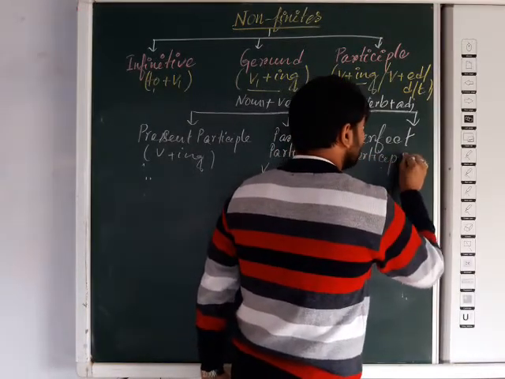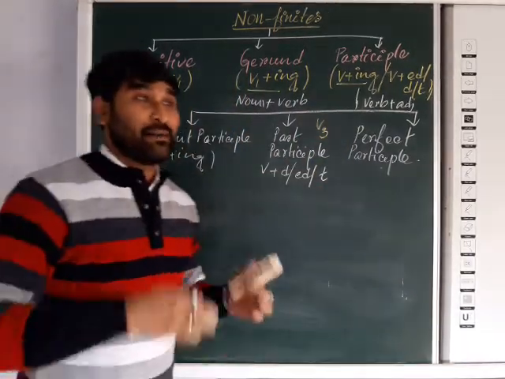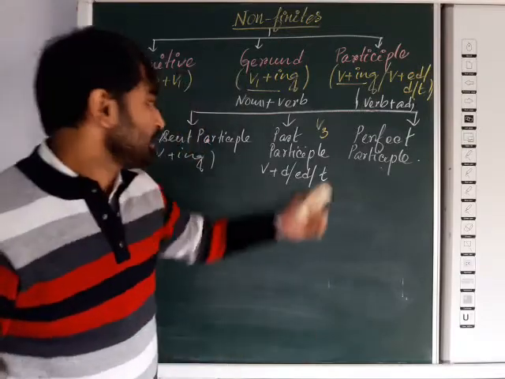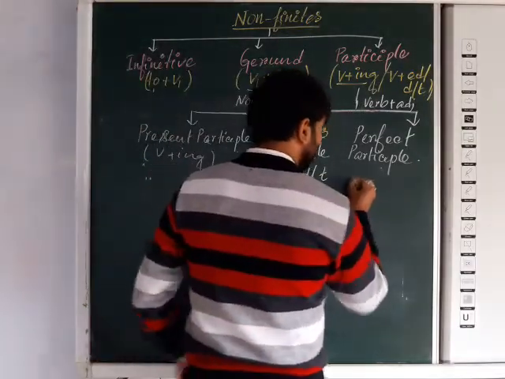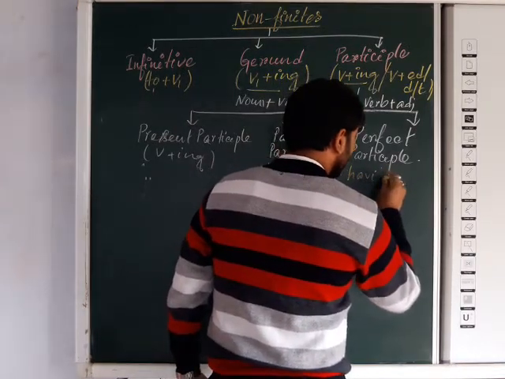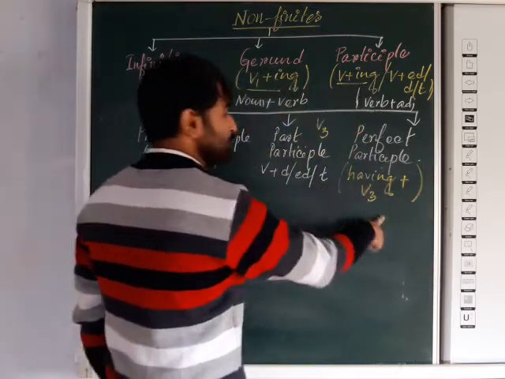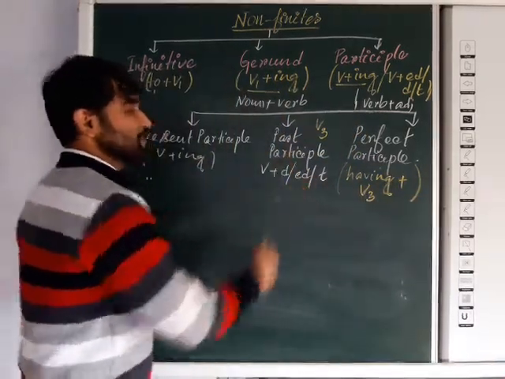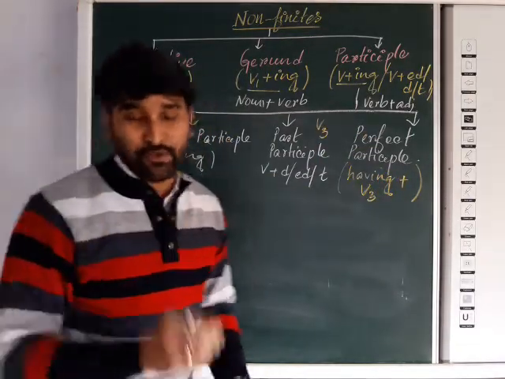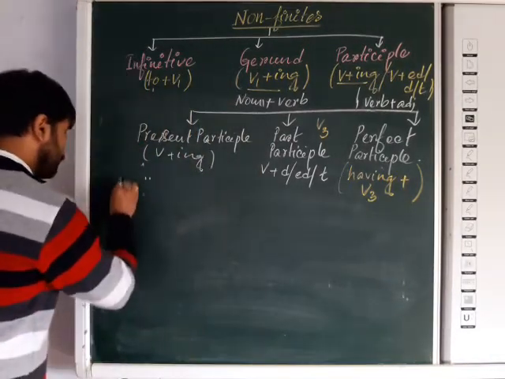That is the last one of today's discussion. Perfect participle means an action which was completed in the past. That is called perfect participle. Here the form will be having plus the v3 form of the verb, that is past participle. Having followed by the past participle form of the verb, then the perfect participle form will be there. It is not included in your syllabus, but still I am discussing it here. Suppose an example, if I go.